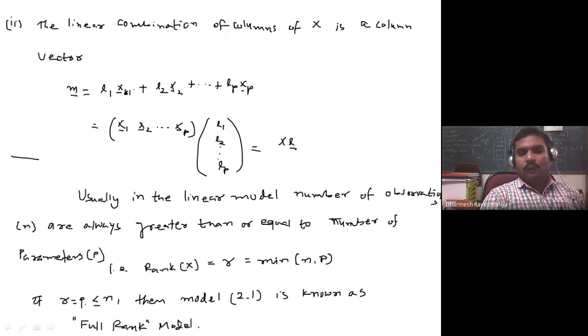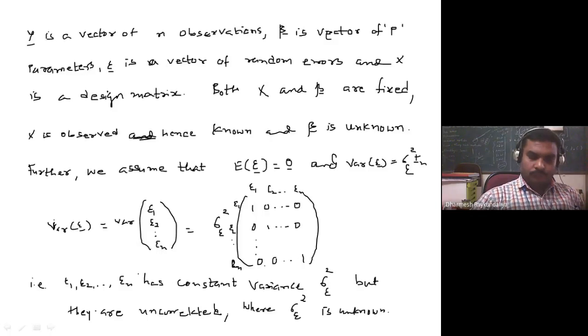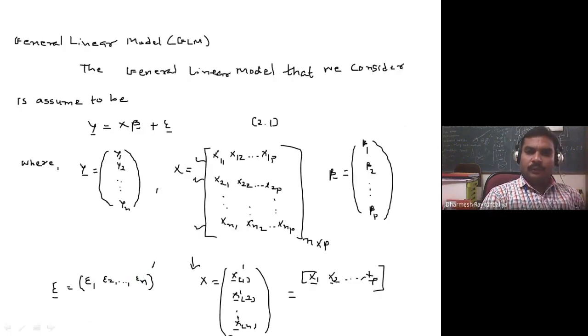It means that all the columns of matrix X. How many columns are in the X matrix? There are p columns, x1, x2, x3 up to xp. So if the rank of X is p, it means that all the columns are independent of each other, and the rank is said to be full rank. So that's why the model is said to be a full rank model.